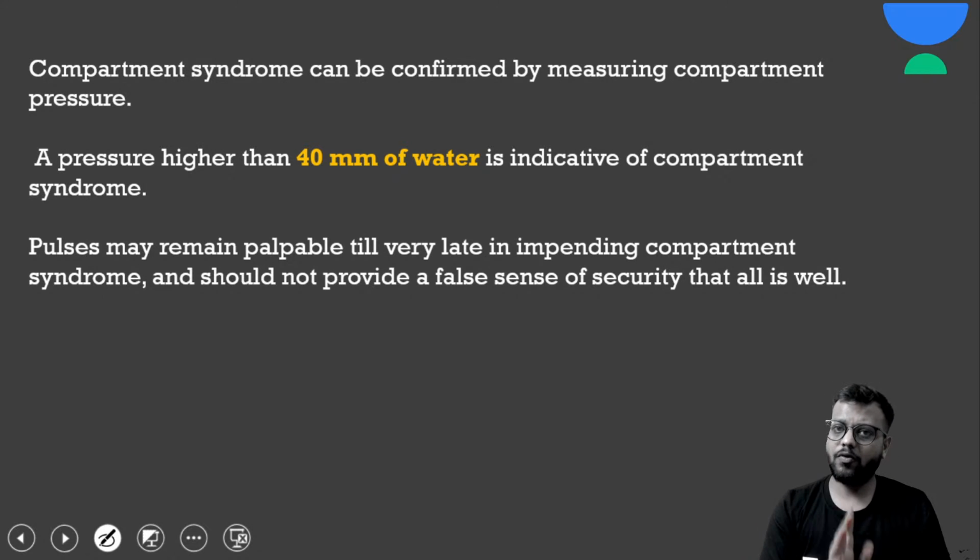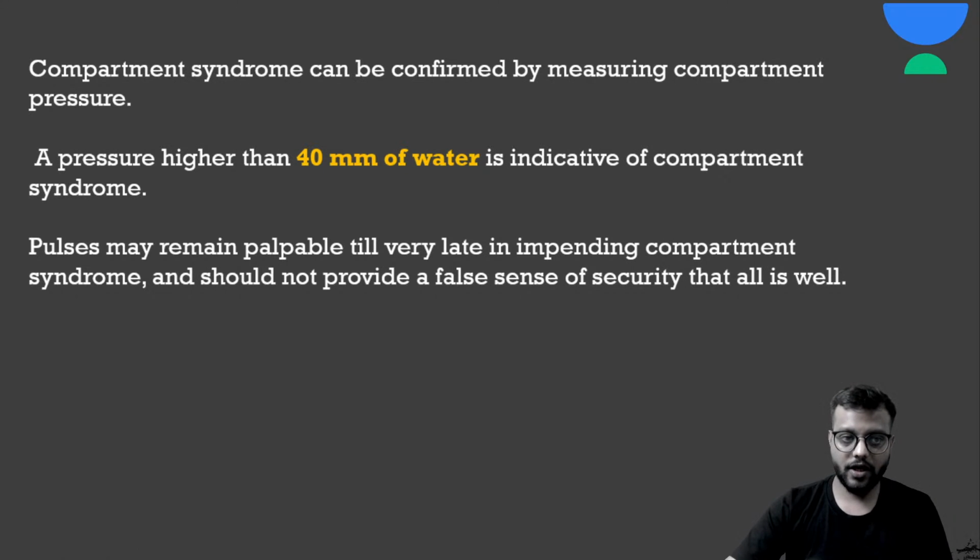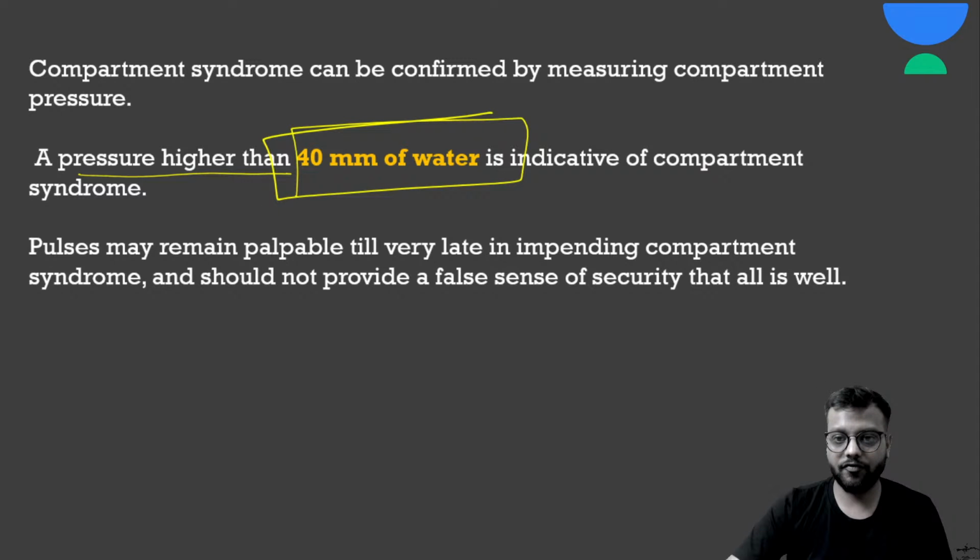Compartment syndrome, ये क्वेश्चन हो सकता है वन लाइनर, that is कब आप कंपार्टमेंट सिंड्रोम बोलोगे? If the pressure is more than 40 mm of water, it is indicative of the compartment syndrome.